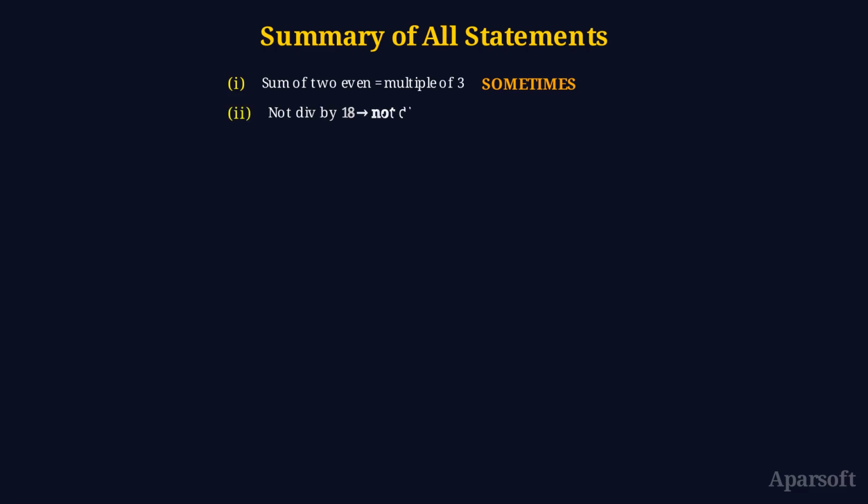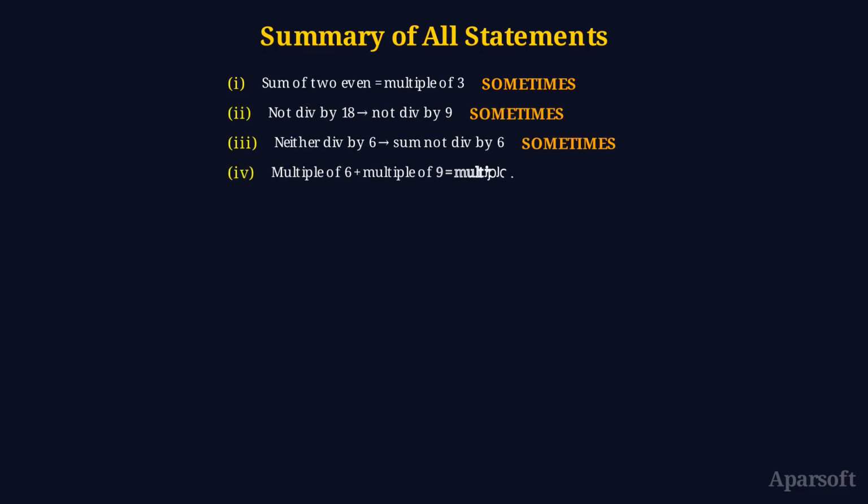Let's summarize all 5 statements. Statement 1, sometimes true. Statement 2, never true. Statement 3, sometimes true. Statement 4, always true. Statement 5, sometimes true.